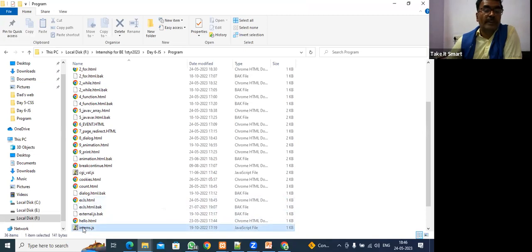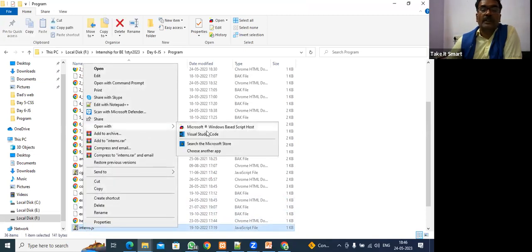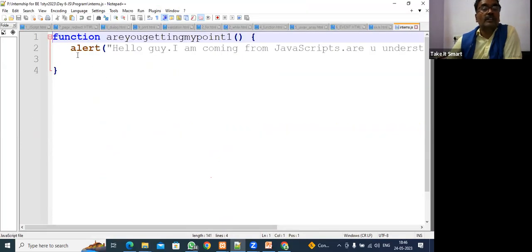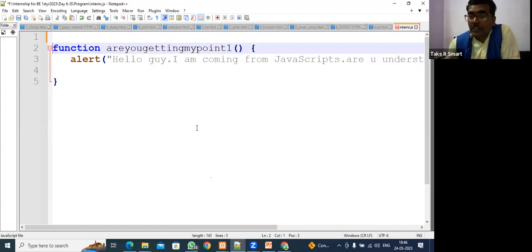So let's open this. Where can we open it, guys? We can open it with Notepad++. See here, we don't write script type is equal to JavaScript. So why don't we write it? You have to understand. This is not an HTML program. This is a JavaScript program, a JS file. Here we don't require to write script type is equal to JavaScript. What happens if we write it here? JavaScript is not going to understand. So here what do we write, guys?